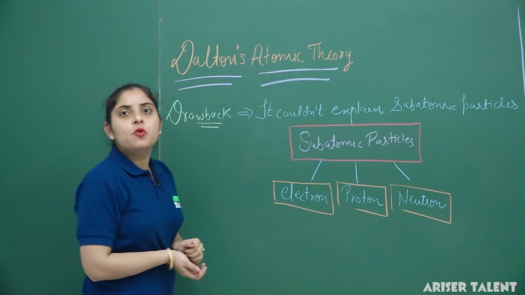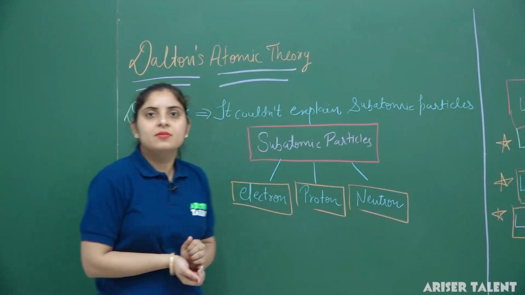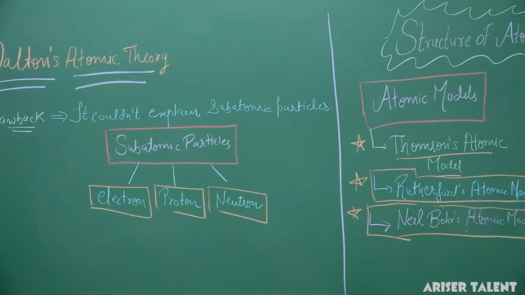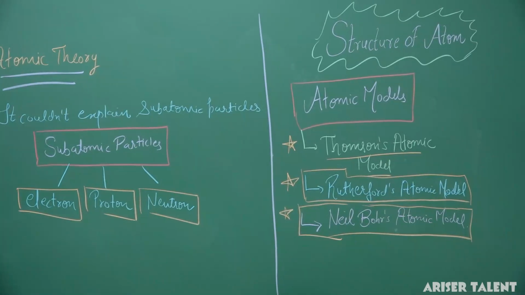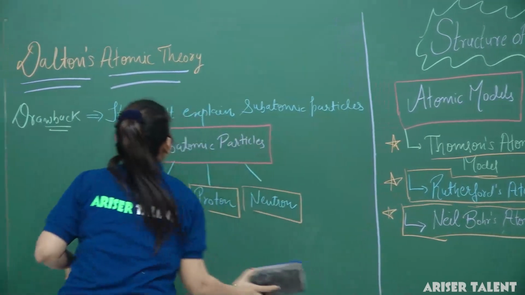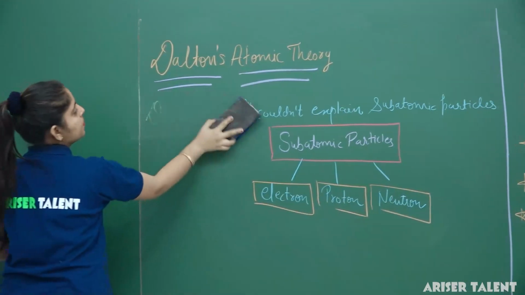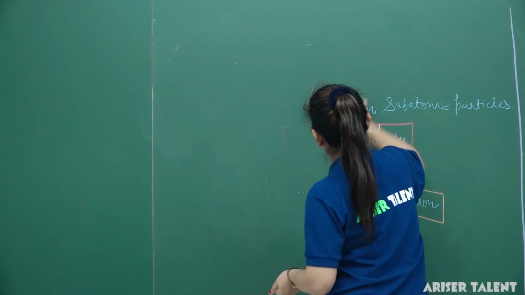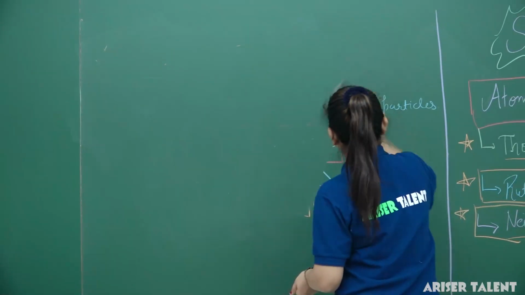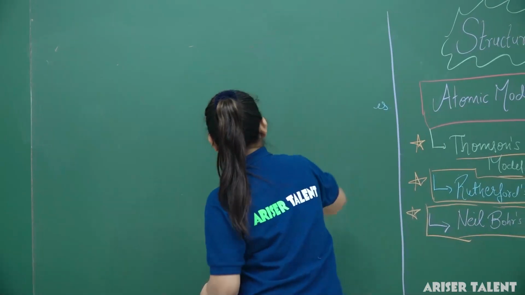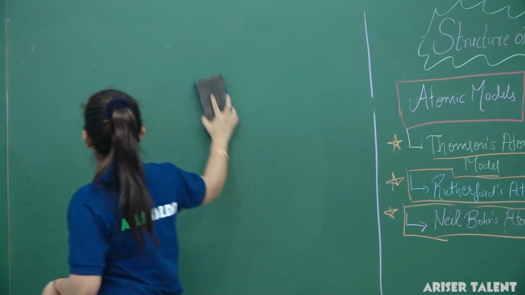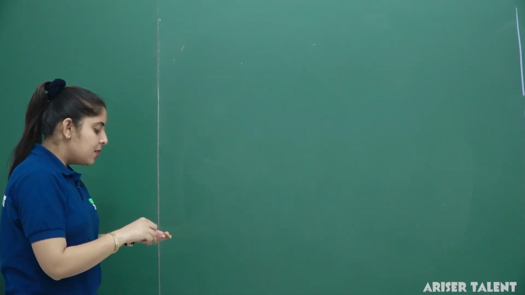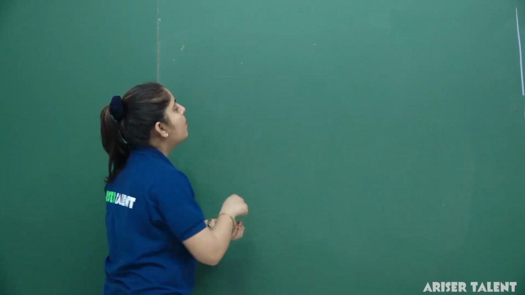If someone wants to copy it, please copy it now. So, before discussing these models, firstly we will learn about the subatomic particles.